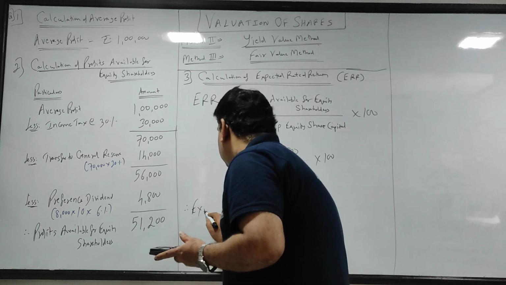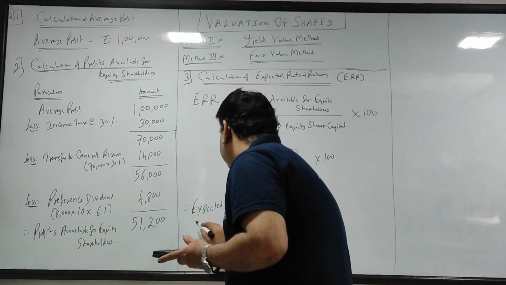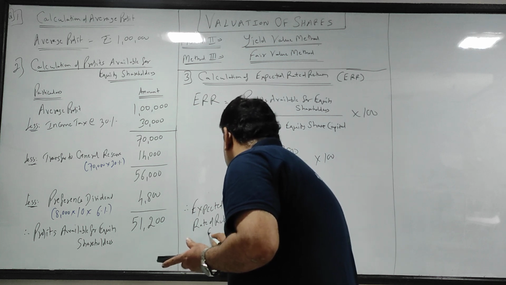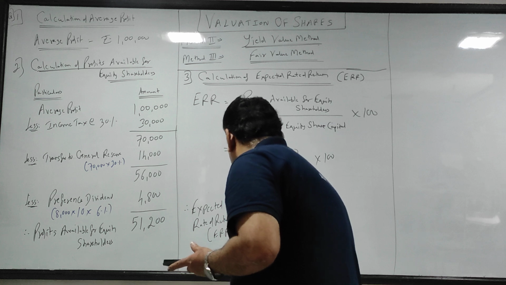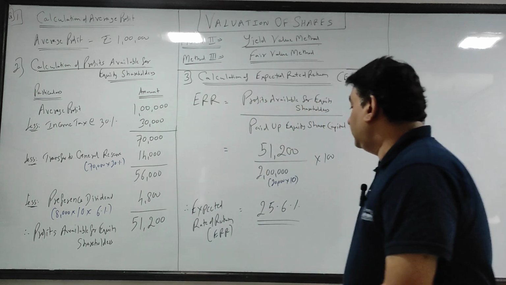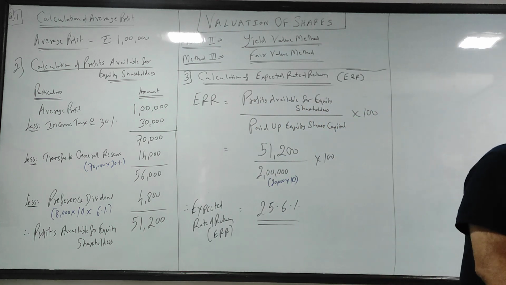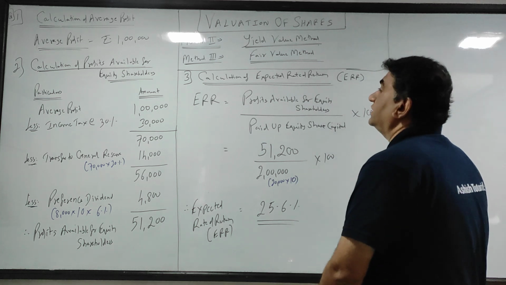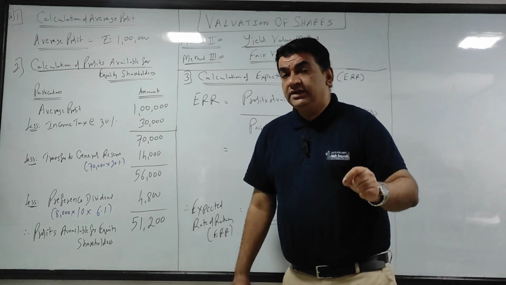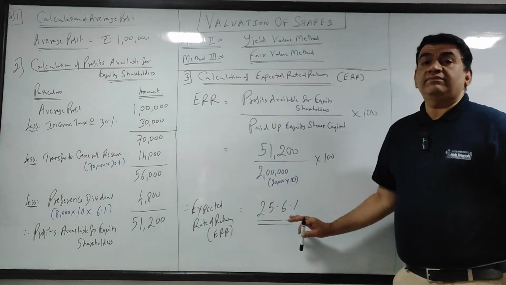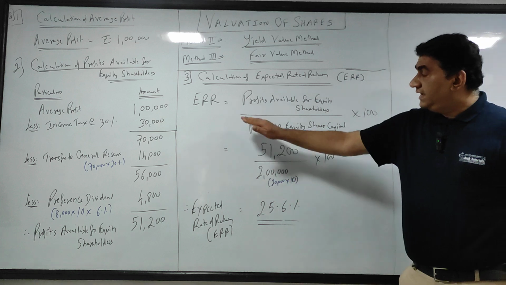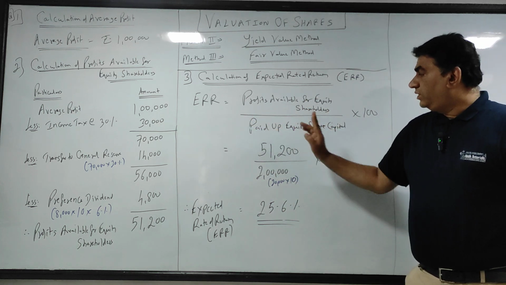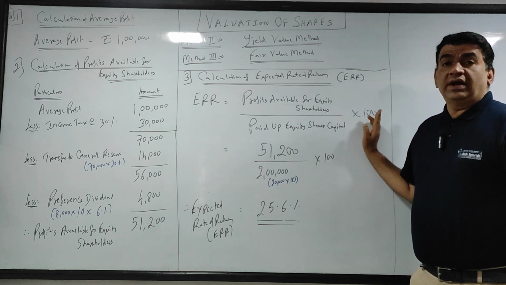Therefore, my expected rate of return, that is ERR, is 25.6%. Got it? I'll repeat, ERR is profits available for equity shareholders upon the paid up equity share capital into 100.